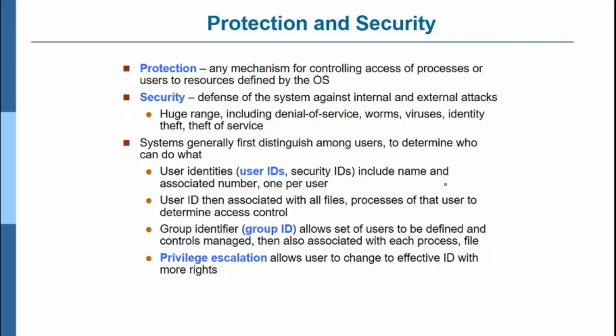Each system generally first distinguishes among users to determine who can do what. There will be a user identity and a group identity. User ID includes the name and an associated number, one per user. So each user of this system will be identified by the user name as well as the user ID. The user ID is then associated with all the files and processes. Whenever you open a file, the user ID will be accessed, so who has accessed a particular file can be determined by the operating system easily with the help of the user ID. A group identifier allows a set of users to be defined and controlled, and it is also associated with each process and file.